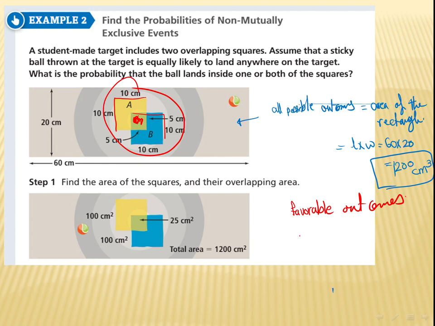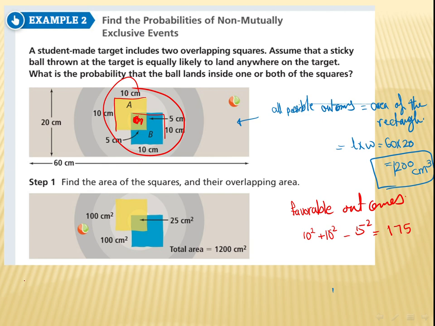Okay, so it's going to be the area of the yellow one, which is 10 squared, plus 10 squared, but minus what? The overlapping area, which is 5 squared. It's going to be here what? 175. Okay.